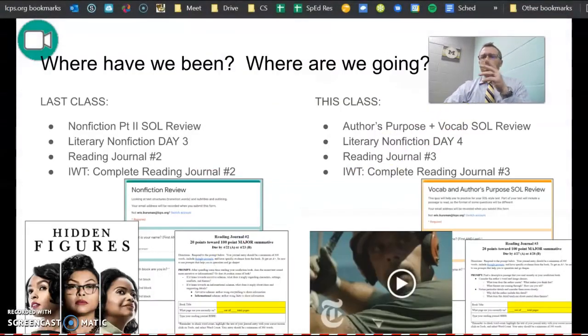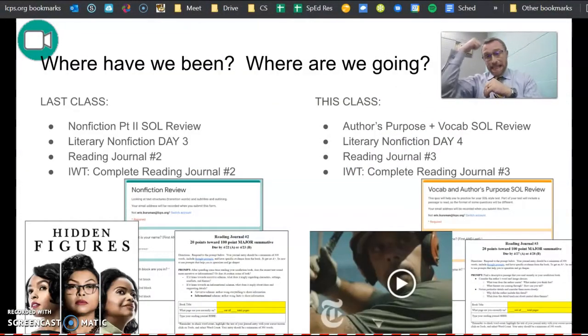So let's go ahead and go a little bit further, and let's see where we've been, where are we going. Well, if you remember last class, we looked at nonfiction part 2, SOL review. We did literary nonfiction day 3 by talking about what we've noticed when it comes to schemas, right? We worked on reading journal number 2, and that was that. Today, we're going to do our very final SOL review period. We're going to do our new literary nonfiction lesson, which is going to be all about description. We're going to work on journal number 3, and that's that.